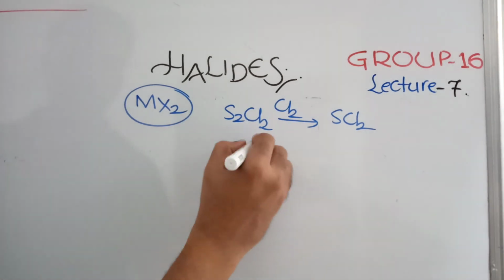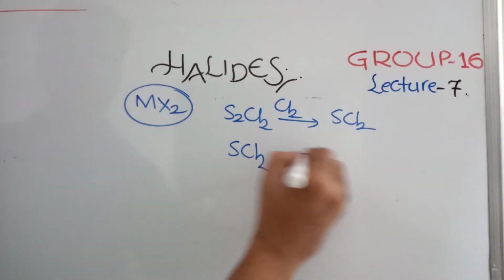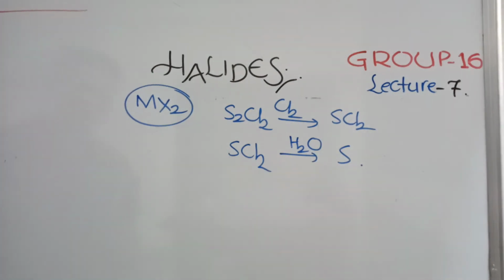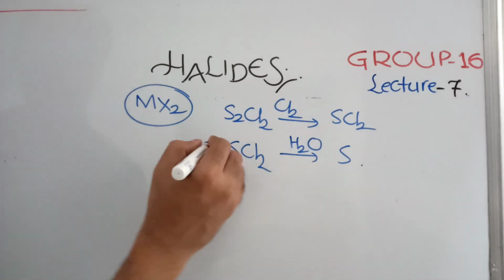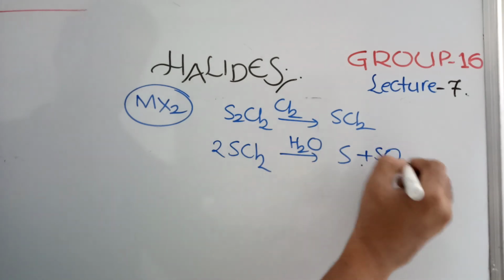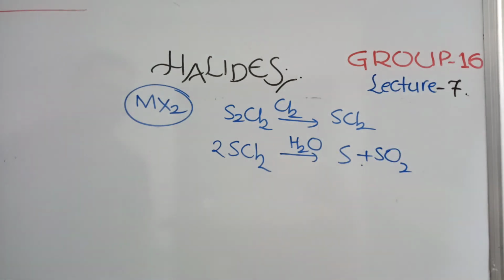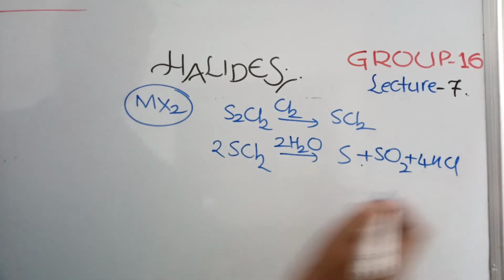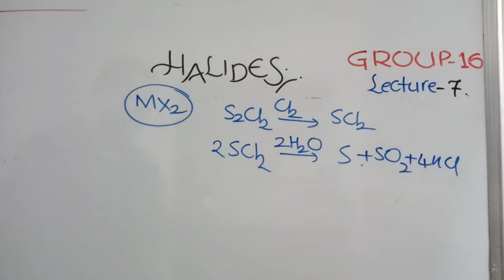SCl2, when treated with water, forms sulfur and sulfur dioxide. If you want balancing, you can check. So SCl2 will give you sulfur and sulfur dioxide when it reacts with water.